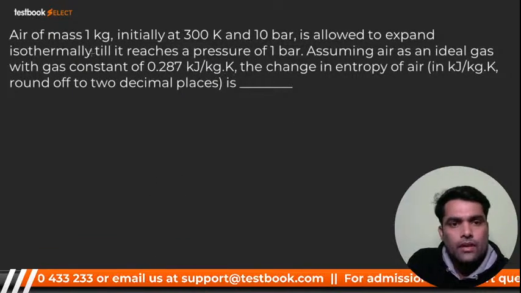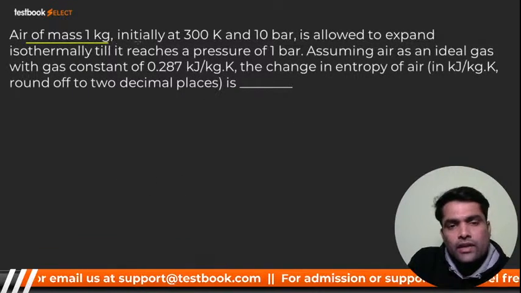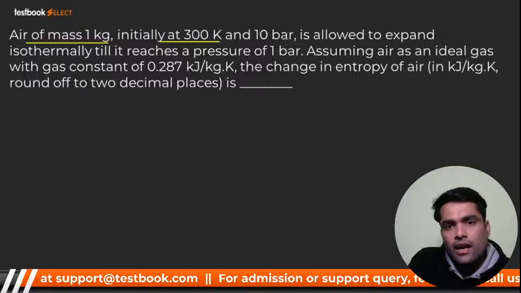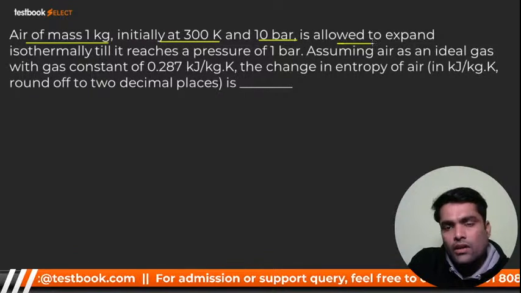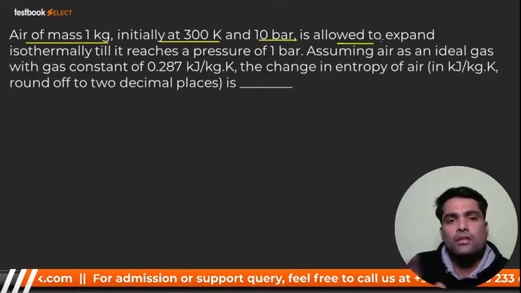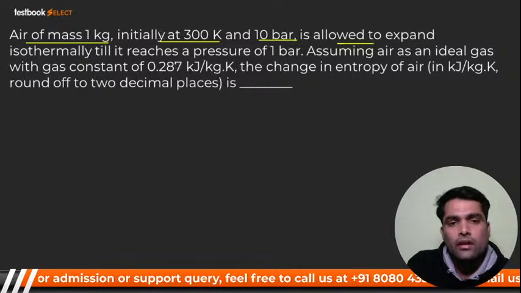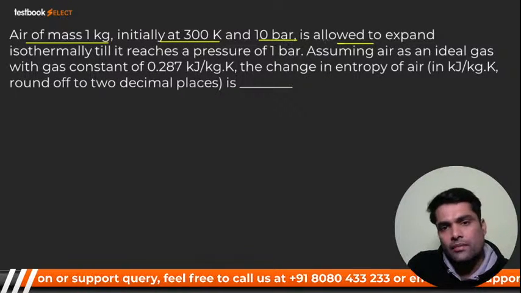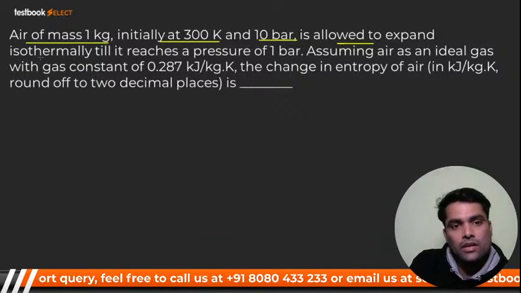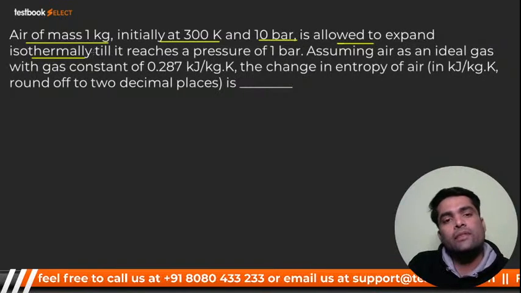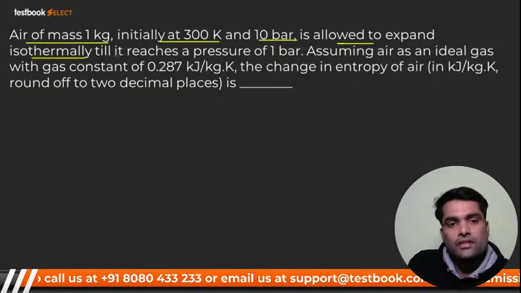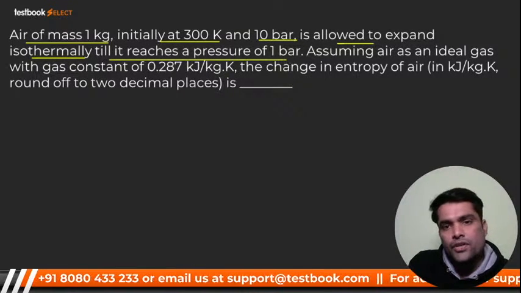See, my dear. Air of mass 1 kg initially at 300 Kelvin and 10 bar is allowed to expand isothermally. If anybody has any doubts on that last question, please ask me. Isothermally means T1 is equal to T2, temperatures will be equal, till it reaches the pressure of 1 bar.